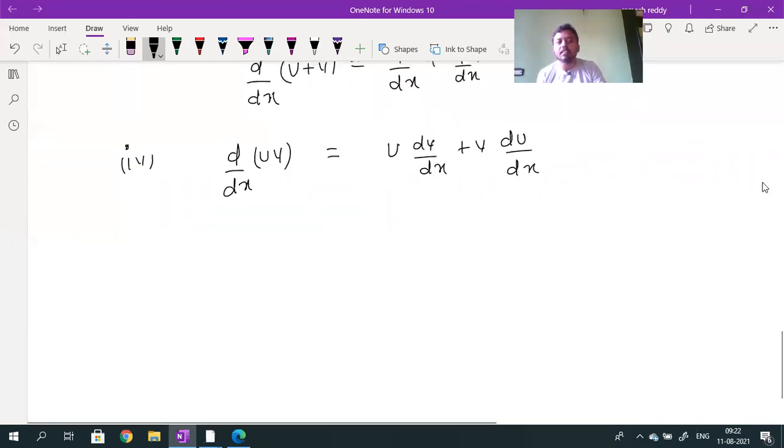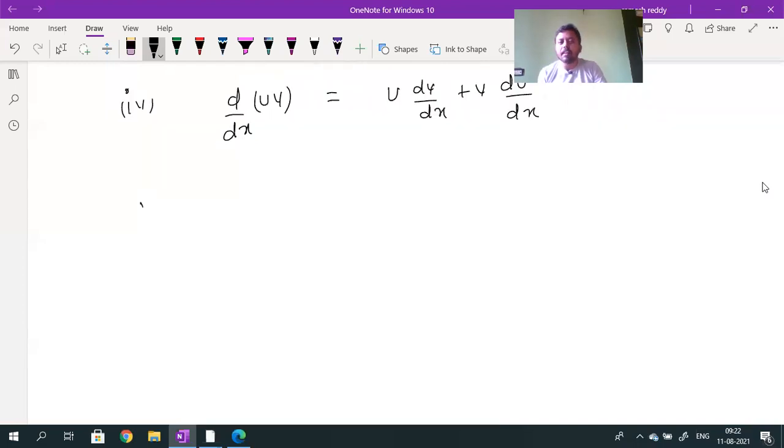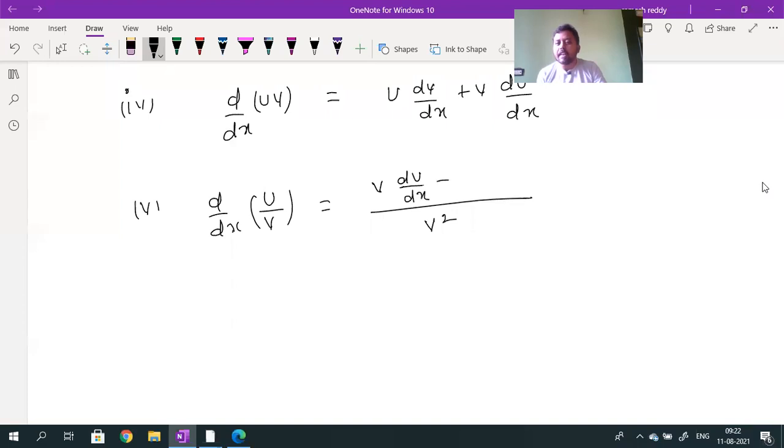Okay students, the next point is the fifth formula. What is d by dx of u by v? The symbols are clearly known. So the formula I am giving is v square in the denominator, and in the numerator v into du by dx minus u into dv by dx, divided by v square. You don't ask how and why. You will come to know in mathematics. We only want the formulas.